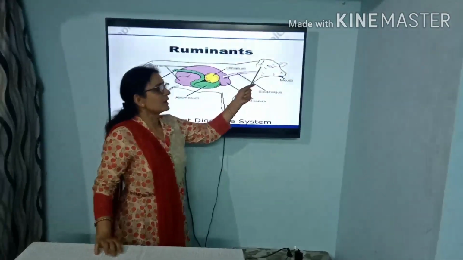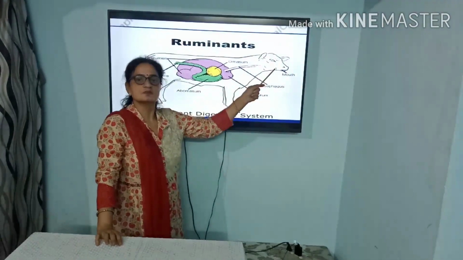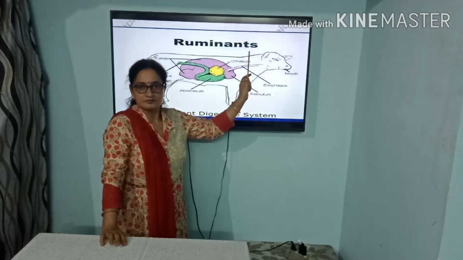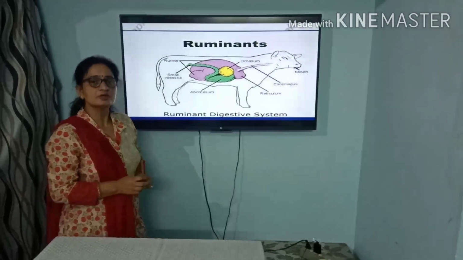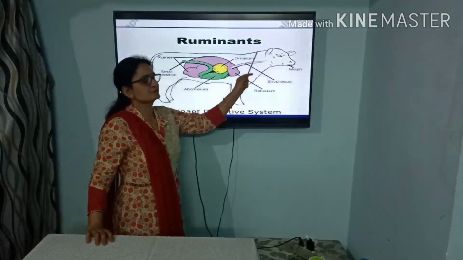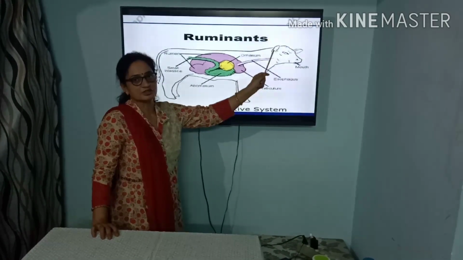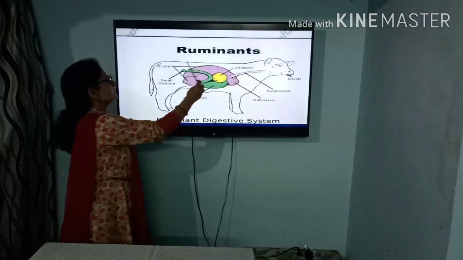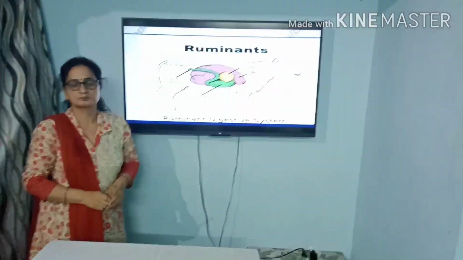Here in the mouth, these animals chew this partly digested food properly, and this process is called rumination. Chewing of the partly digested food, which is known as cud, is known as rumination. When food is again chewed properly, it goes back into the next chamber, that is called omasum.